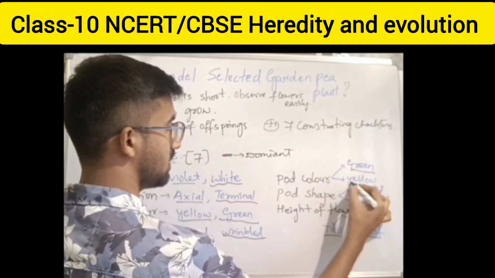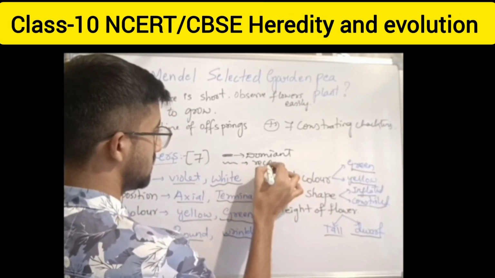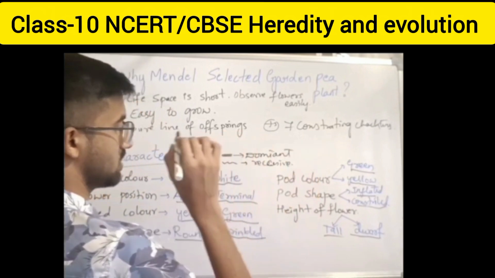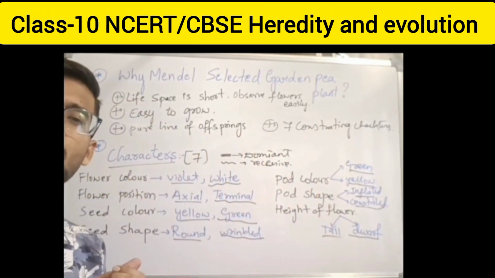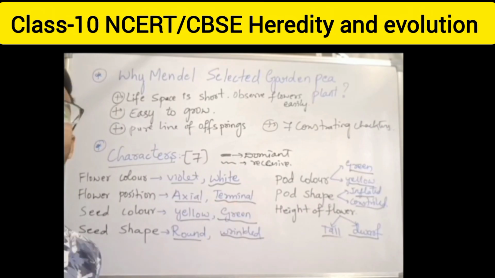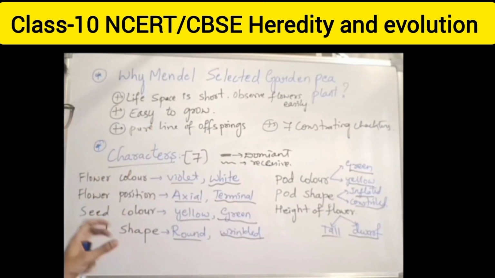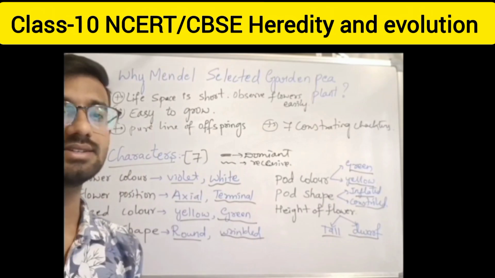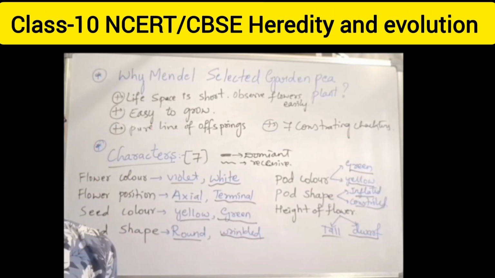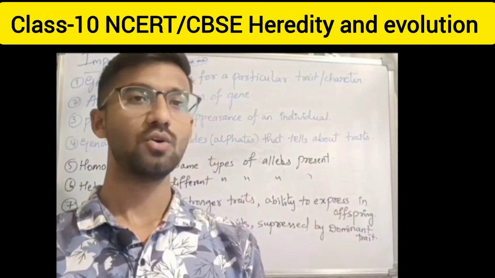When you see this marker, you should recognize it as recessive. Recessive means very low characteristics, not that expressive in front of any character present over a dominant. Okay, right. These are the 7 contrasting characters of garden pea plant. Okay, now let's go for the next.